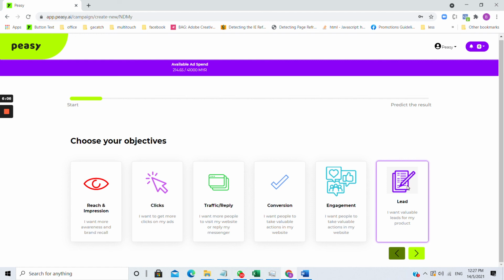But bear in mind, a lead campaign requires that you must at least have a Facebook lead form created.